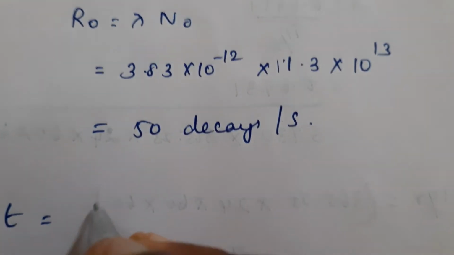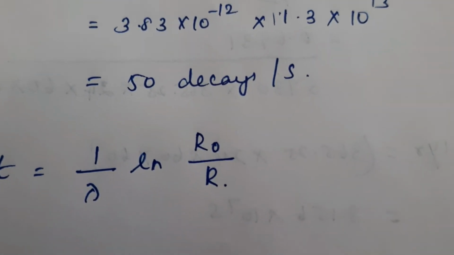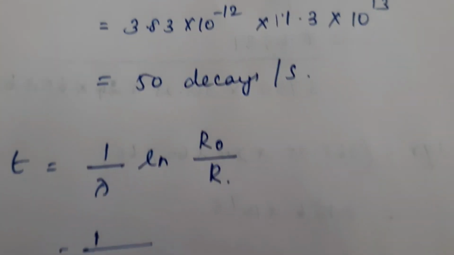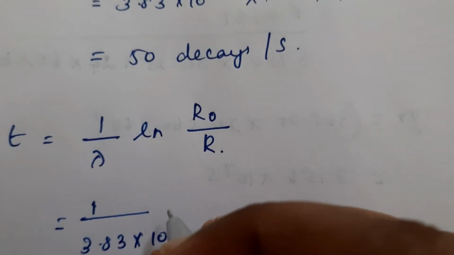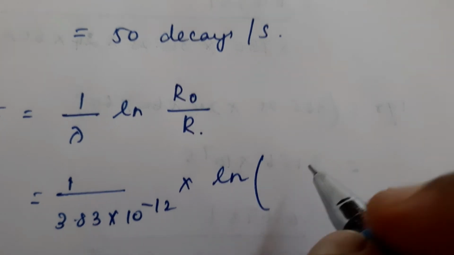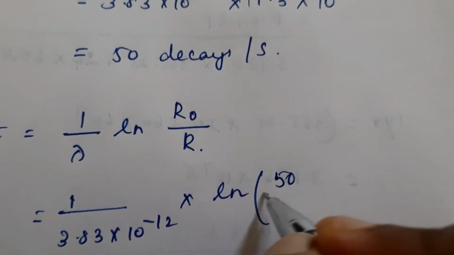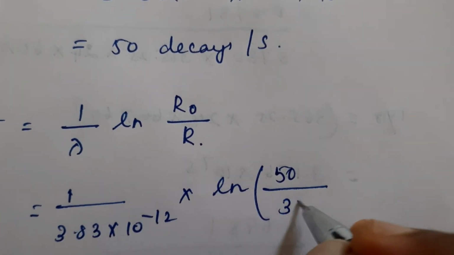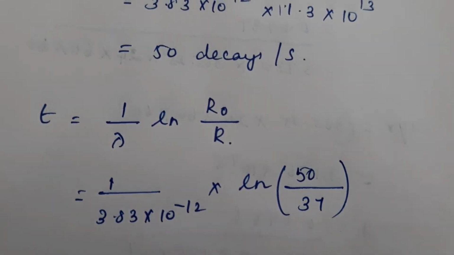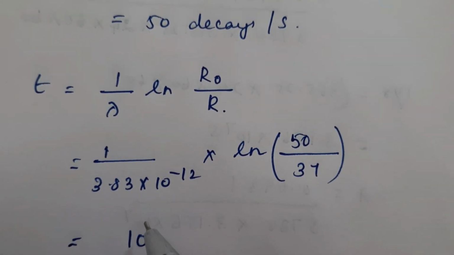So t is equal to 1 by lambda into natural log of R0 by R. That is 1 by 3.83 into 10 raised to minus 12 into natural log of R0 by R. R0 value we have found out as 50. R value is given in the problem as 37 decays. So log 50 by 37, this is natural logarithm.